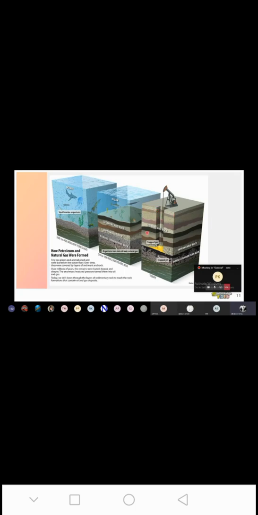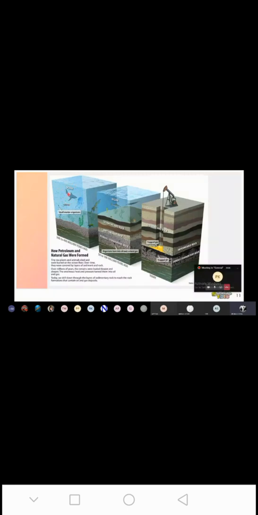And from where do these sediments come? The sediments come from the weathering and erosion process which the rocks undergo. Weathering and erosion is a common thing, I hope. So what happens? These sediments create pressure over these rocks. Now you can see this particular area has trapped oil. So where did this trapped oil come from? This trapped oil came when these marine organisms died.